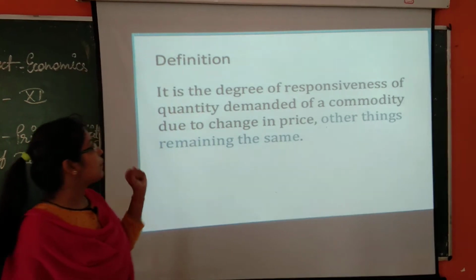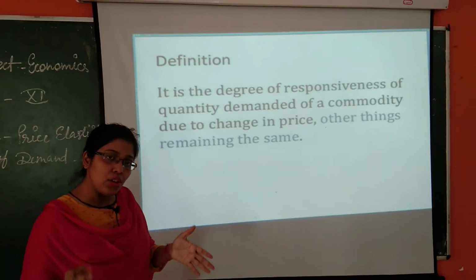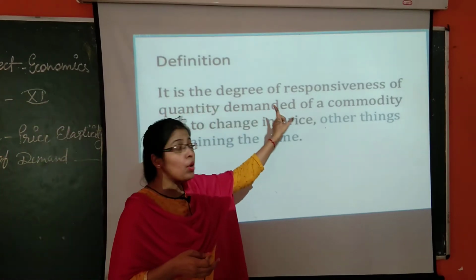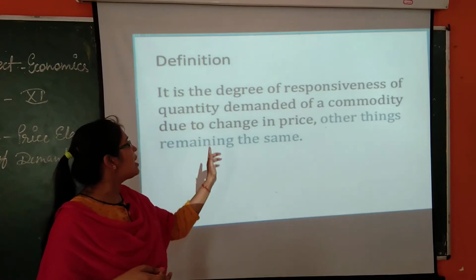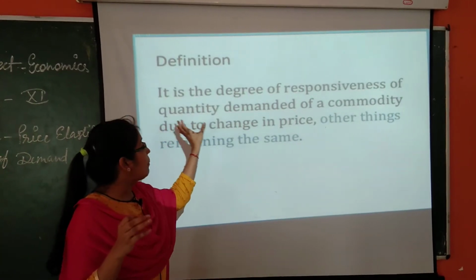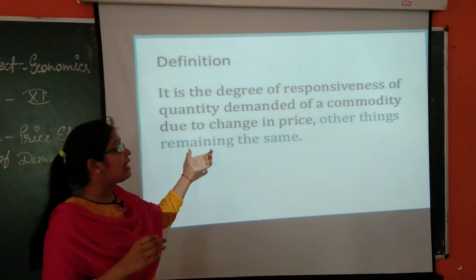Now the definition is given here. It is the degree of responsiveness of quantity demanded of a commodity. That means whatever quantity you are demanding, it is affected by change in price, other things remaining the same.